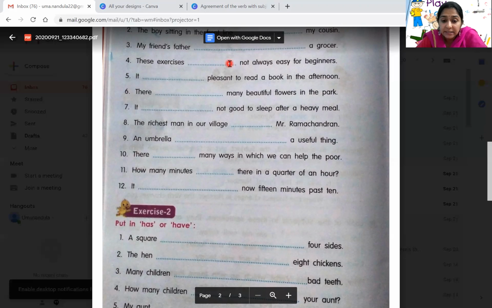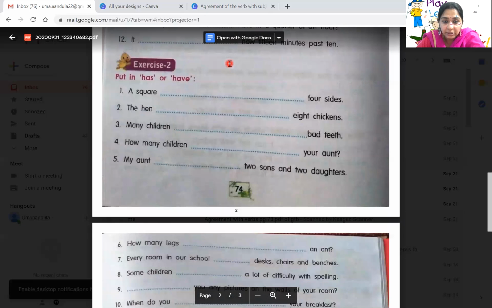How many minutes dash there in a quarter of an hour? How many minutes are there? Minutes is plural, so you should get are here, children. And the 12th sentence, it dash now 15 minutes past 10. It is now 15 minutes past 10. That way you have to do the exercise, children.